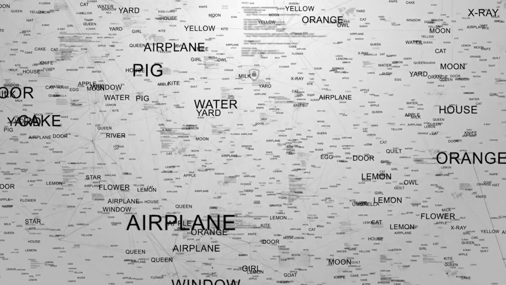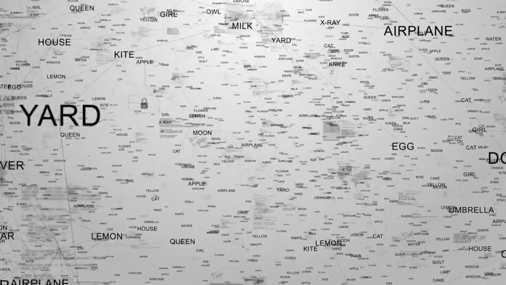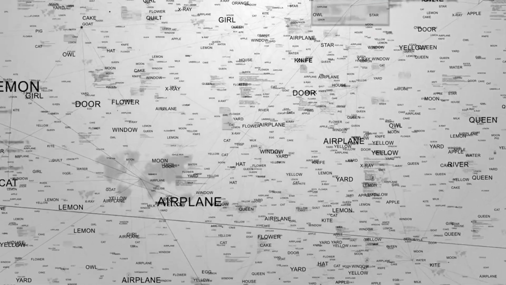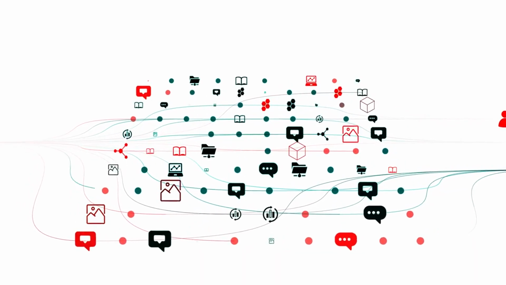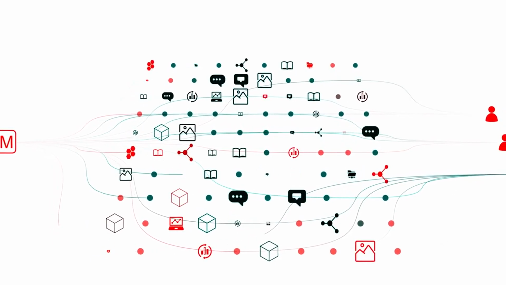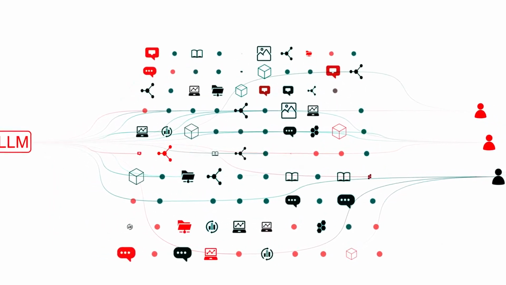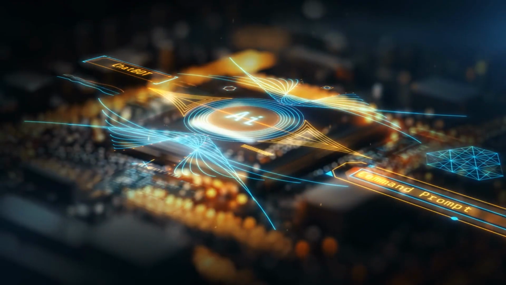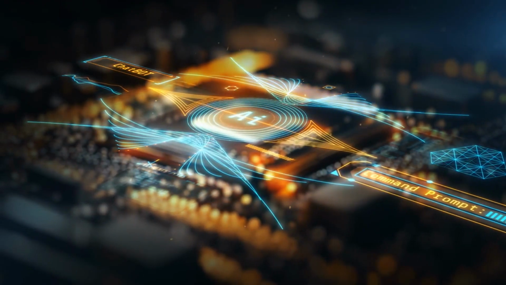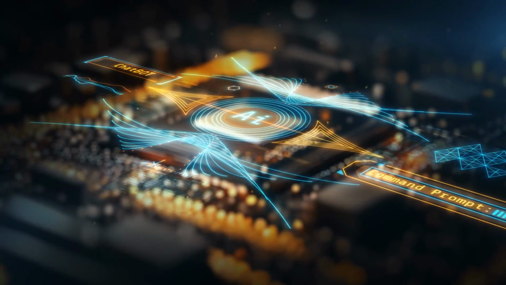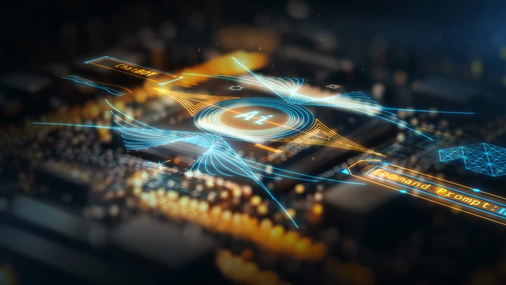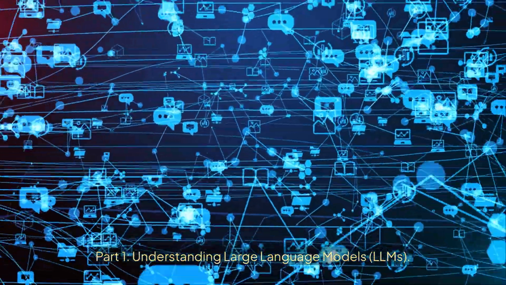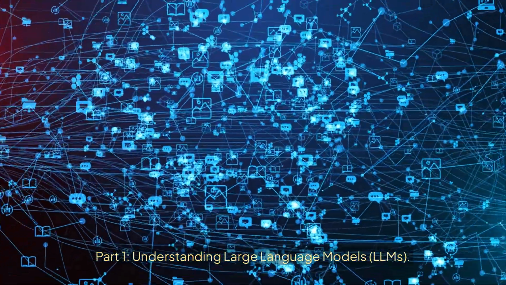The world of large language models, LLMs, is rapidly evolving, with new players and advancements emerging constantly. Two recent developments have captured the attention of AI enthusiasts: Deepseek R1 and Qwen 32B. In this video, we'll delve into these powerful models, exploring their capabilities, differences, and what they mean for the future of AI. Part 1. Understanding Large Language Models, LLMs.